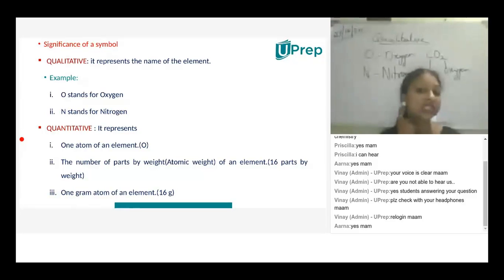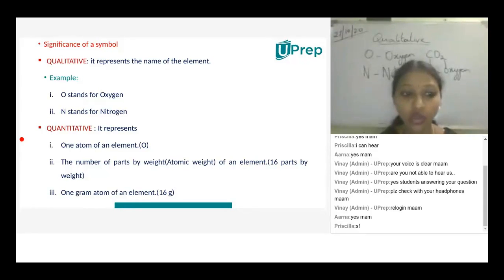This is the main significance of using symbols or formulae. We know what kind of atom is present in it, what is the mass of the atom, and the quantity, how many atoms are present in it, and we can easily calculate the atomic mass and molecular mass of it. When you go to the higher classes, definitely you will know how to calculate the atomic masses and molecular masses of the